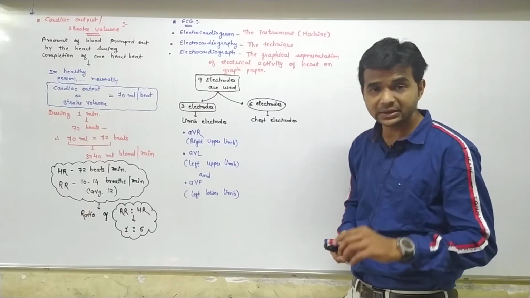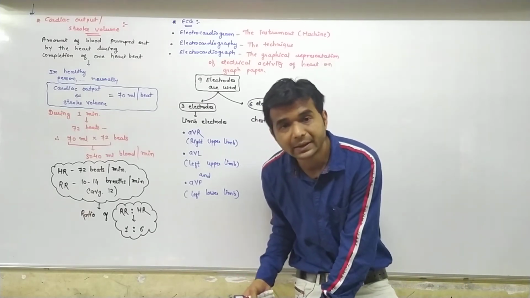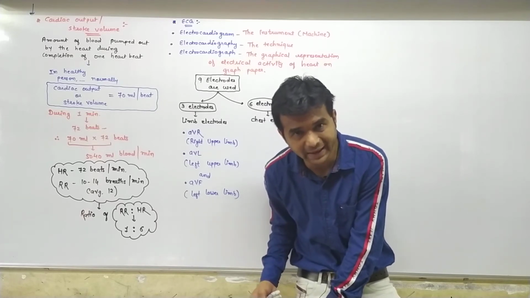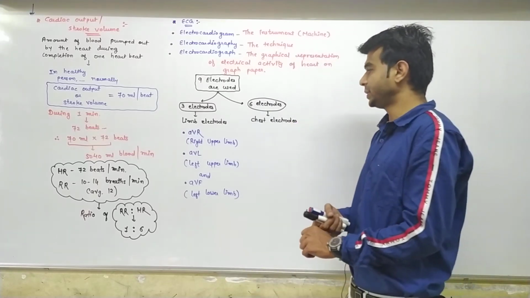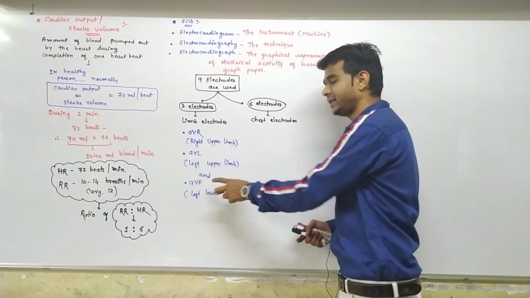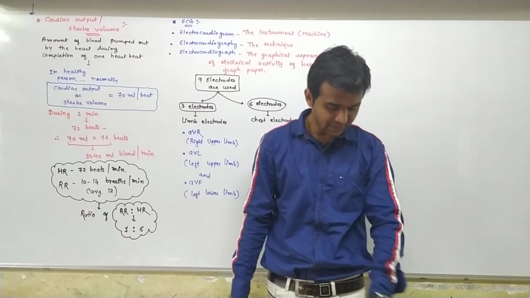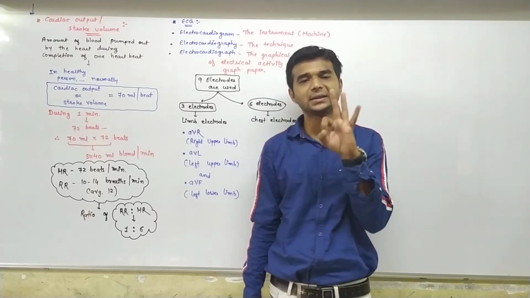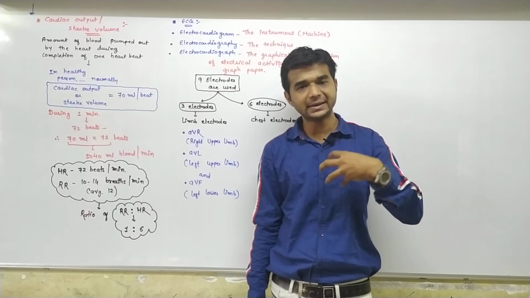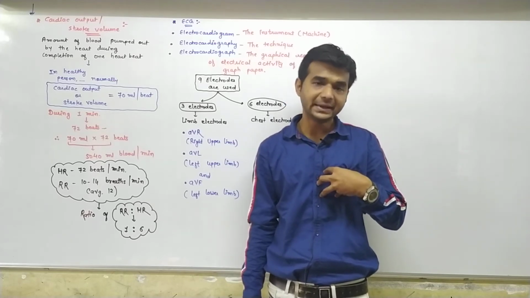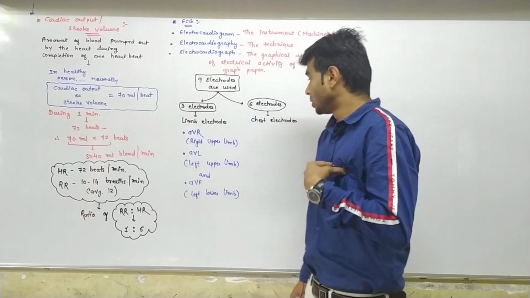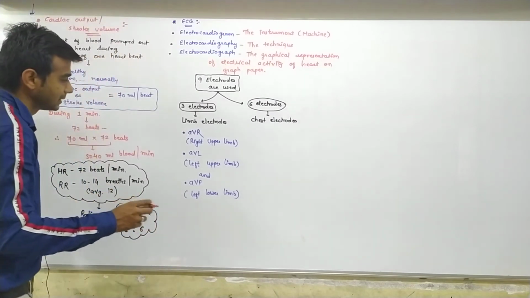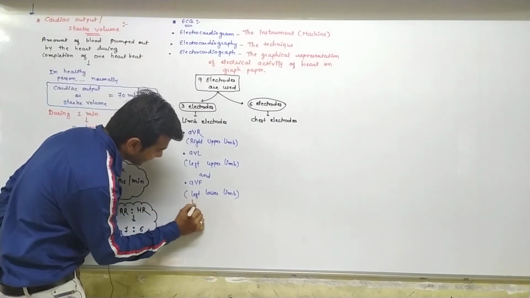And the third electrode is connected to the ankle of the left foot, the left side lower limb ankle. So in this way, due to AVR, AVL and AVF, R, L and F, a triangle is formed. A right angle triangle is formed by these three electrodes, and in the center of the three electrodes, the heart is situated. So now you remember, the right leg is taken as an earthing.